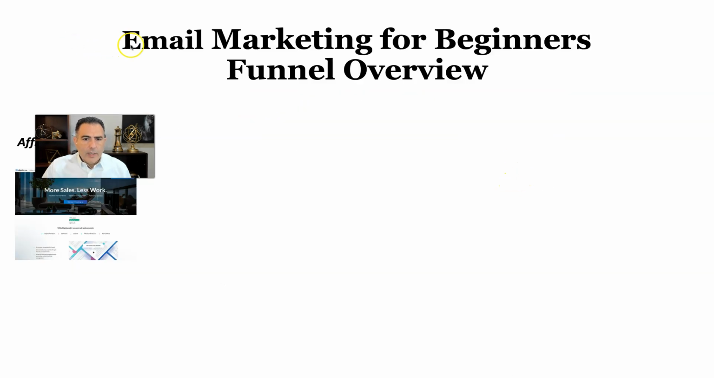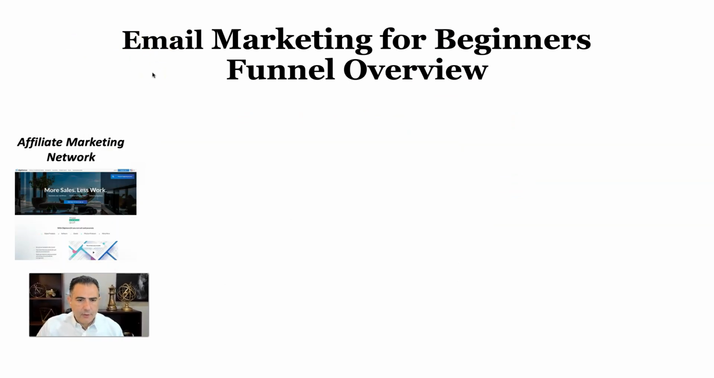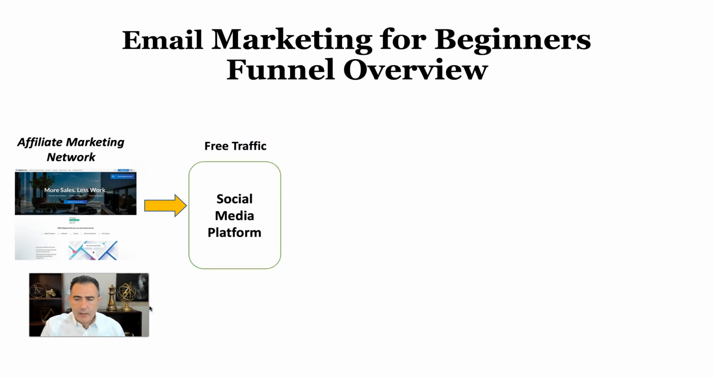So what we did, okay, so here's what we did. This is email marketing for beginners. This is the funnel overview that we just did. And you saw me live right now. I did all this. Now, what I did first is I picked a product. After that, I picked a social platform, and you can choose anything you want to.